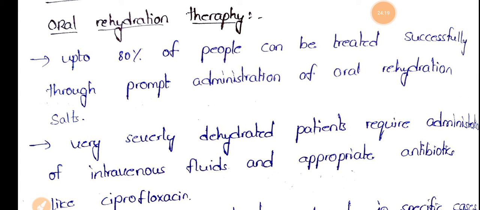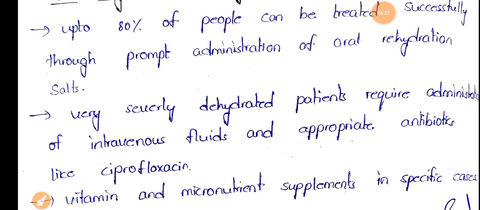And along with water, we should also give salts. We should give the patient a sufficient amount of electrolytes. Salts means nothing but these electrolytes.